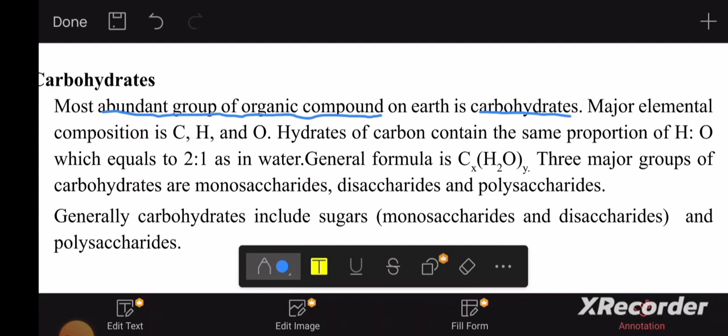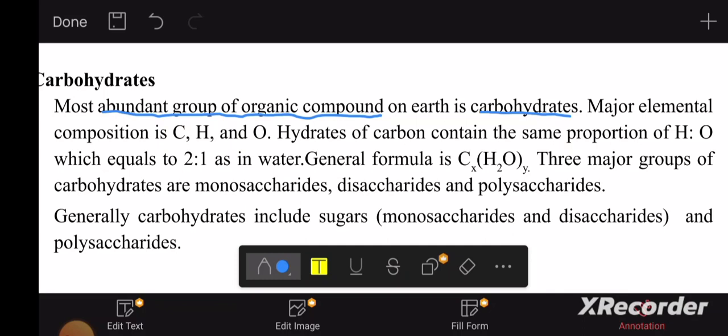What is water then? Water is going to be the most abundant inorganic molecule, right? Here we're talking about organic, containing carbon. Clear? So the most abundant group of organic compounds on Earth is going to be carbohydrates.